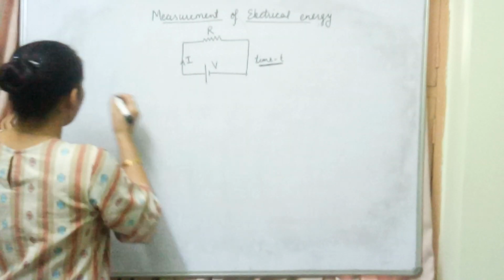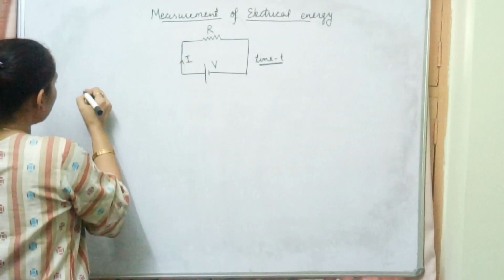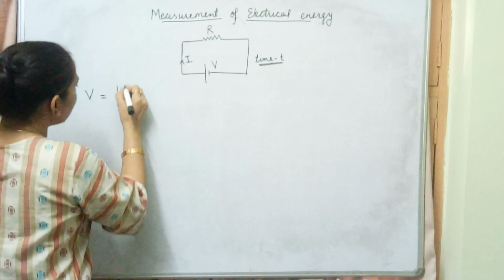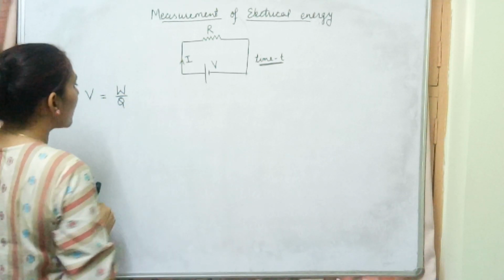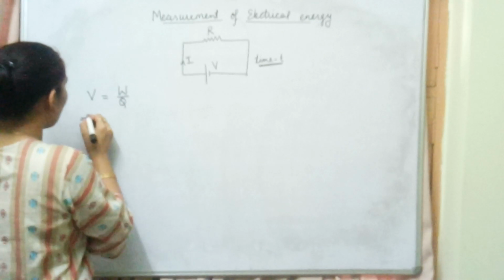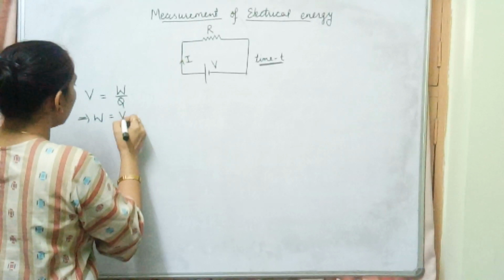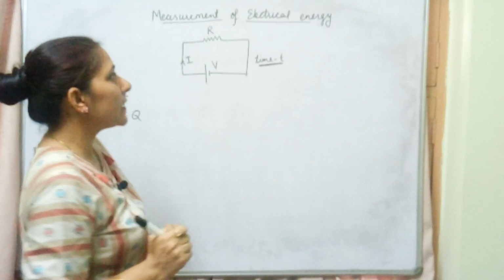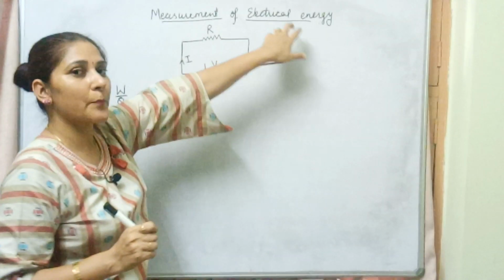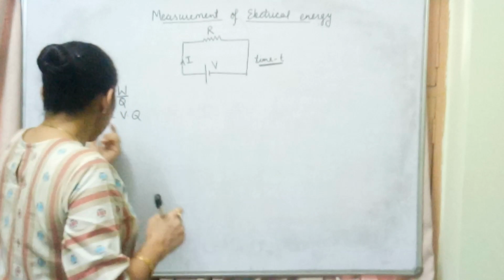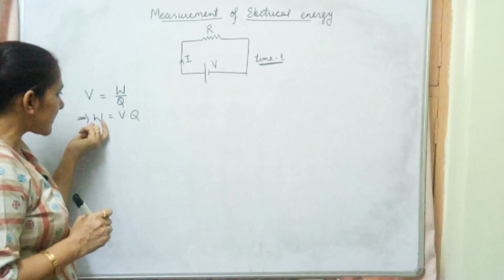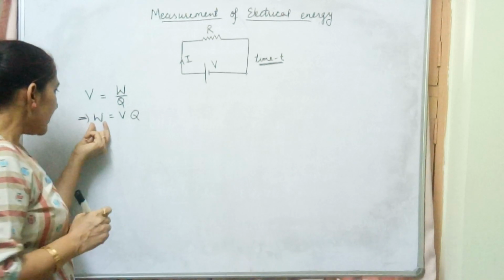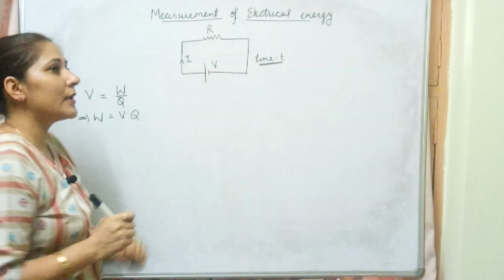First of all, we are aware that potential difference V is given by the formula work done per unit charge. So from here we can find that work done is equal to V into Q. Now this work done, we are saying, is the electrical energy supplied to the circuit, and that can be given by V into Q. So why are we saying this work done is the electrical energy supplied?